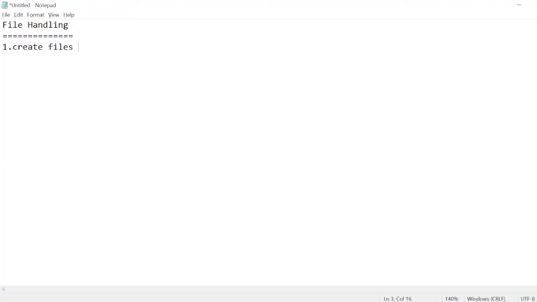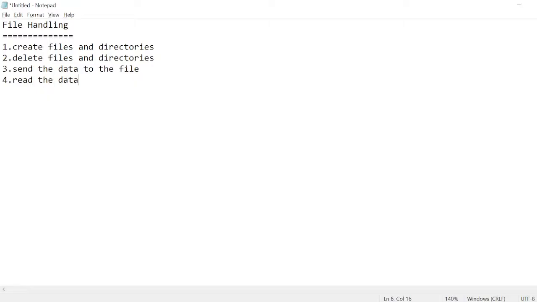Create files and directories, delete files and directories, third, send the data to the file, and the fourth one is read the data from the file.